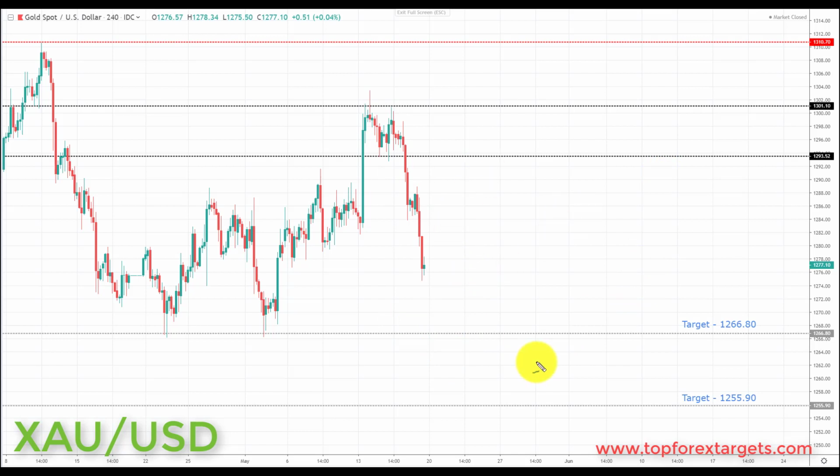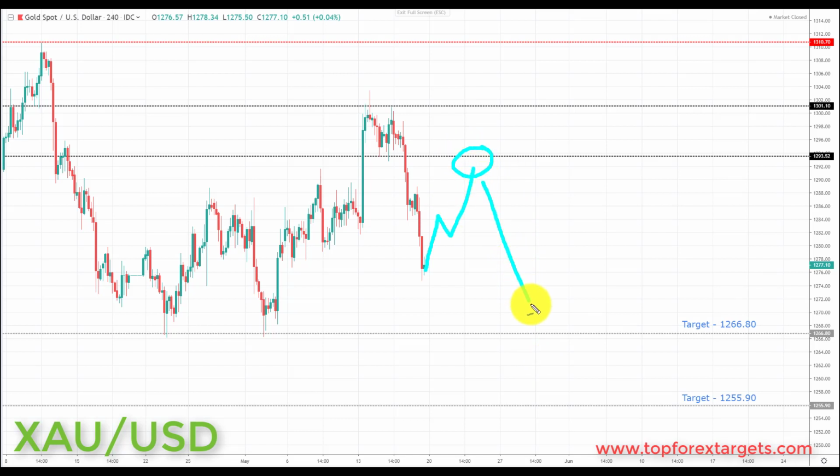Very simply put, going into this week, as we are looking for further advances in the dollar index, we are looking for this to put pressure on gold. We're looking for further declines to the downside in gold. We would like to see a correction take place first. Any correction in this area, although preferably if we can come back and retest the previous broken support, turning resistance at the 1293.52, this is the best place we would start to look for bearish formations and patterns.